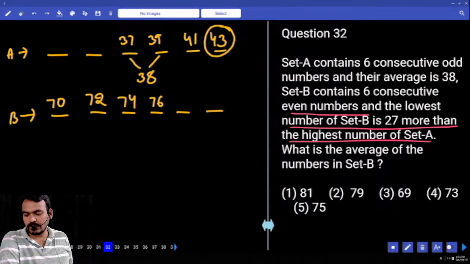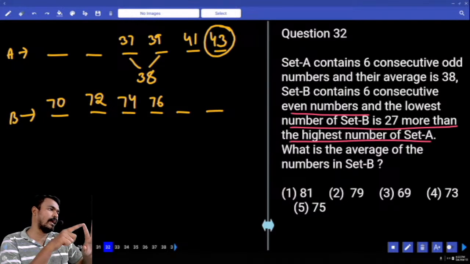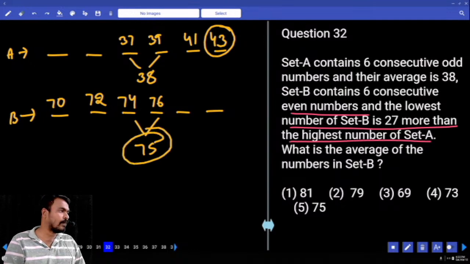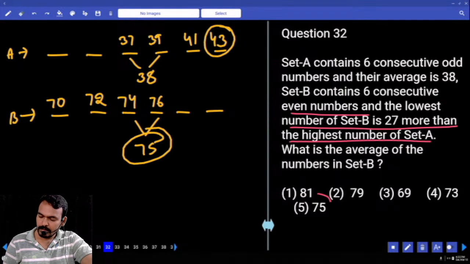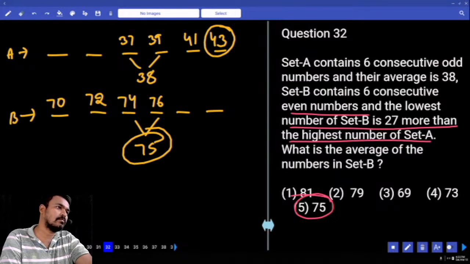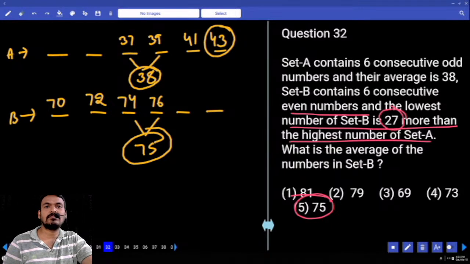76. What is the question here? Average of numbers in set B. Set B has six numbers, right? Average means it is also in between the third position and fourth position. The in-between value is 75, or not? Don't say 38 plus 27 is 75. Okay, 38 plus 27, how much is it? 65.